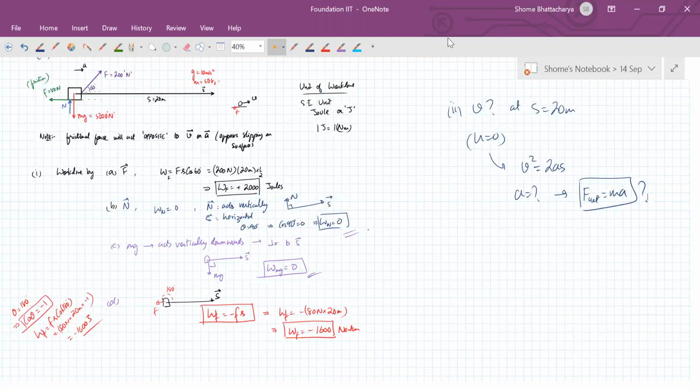Yeah, so has anybody got the acceleration? How much? Yeah, that's correct. No, no, wait a minute. 20 by, correct. 4 meters per second square is correct. Now use that relation: v will become square root of 2 into a into s, which is 4 root 10 meters per second.